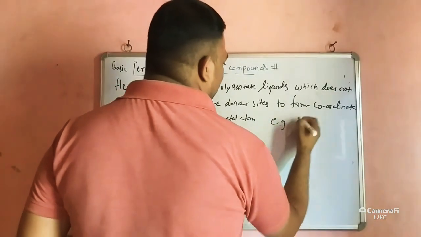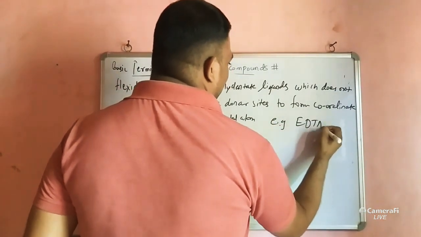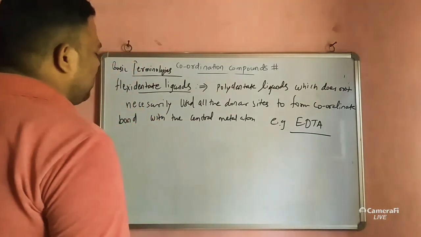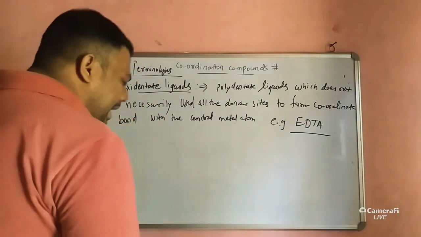Example: EDTA. So these are flexidentate ligands.